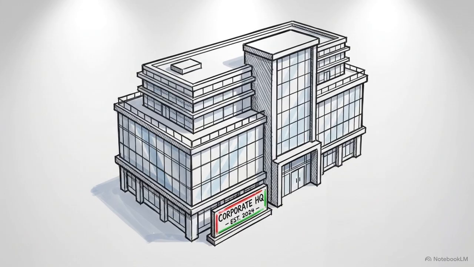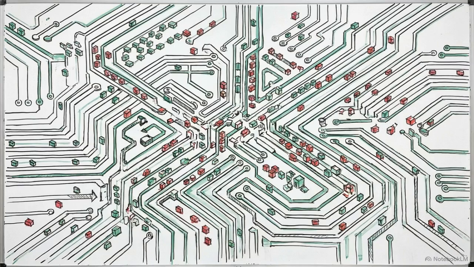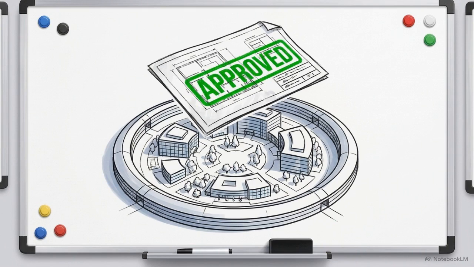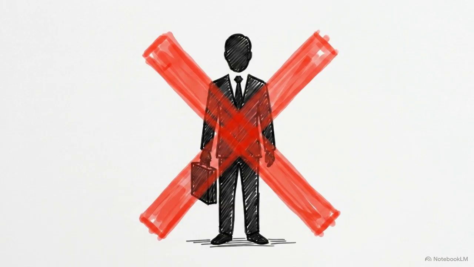To access the 0% bin, an entity must achieve and maintain Qualifying Free Zone Person, or QFZP, status. Under this regime, tax status is algorithmically determined for every individual transaction. The algorithm starts with Article 18. The entity must be a registered juridical person inside a designated UAE free zone. Natural persons, including sole proprietors, do not qualify for QFZP status.